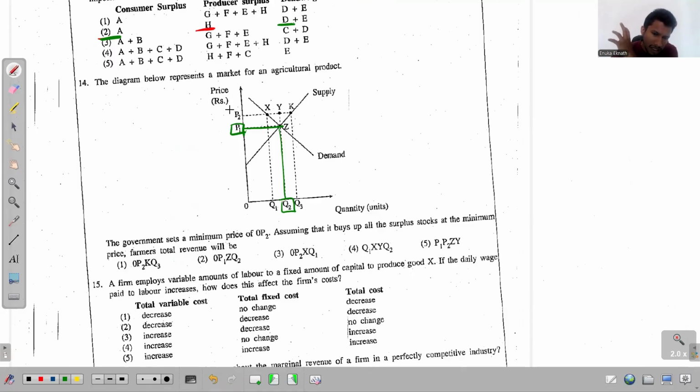Then the government has imposed a minimum price. So due to this minimum price, see what has happened to the quantity supplied. That has increased up to this value of Q3, or up to this point K, and the quantity demanded has decreased to Q1, or that has decreased to this point X.